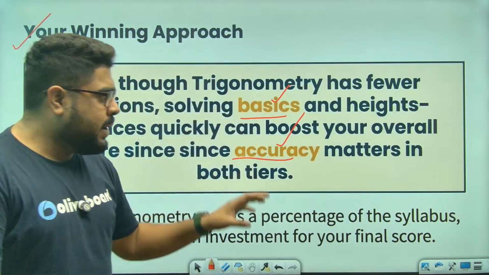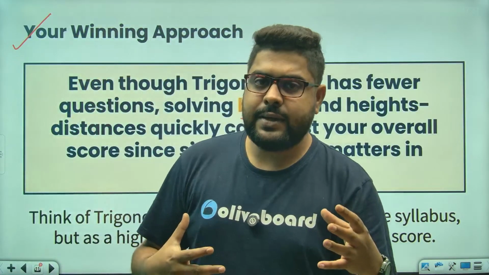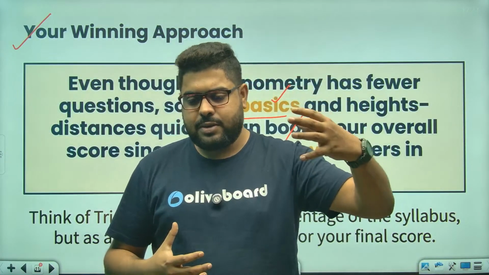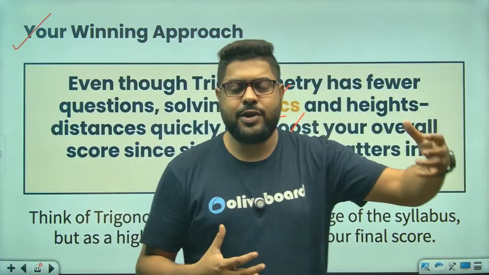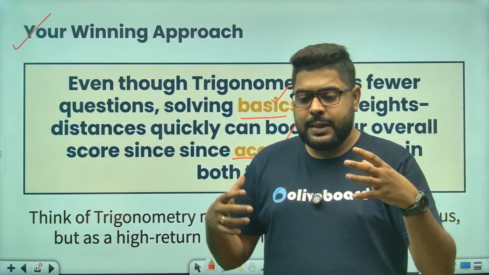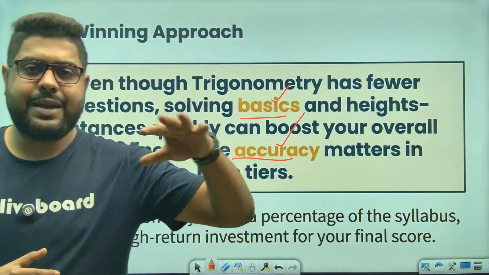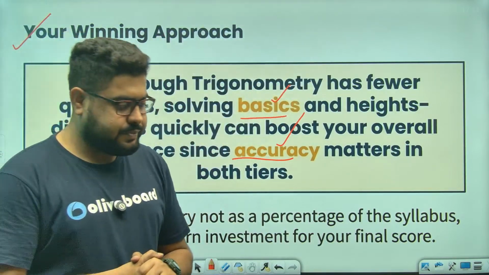Meaning how many chapters you need to do against how many questions you get, how many questions you need to solve or practice versus how many questions you get in your exam. That ratio is much higher in the case of trigonometry, much higher than most of the other topics.